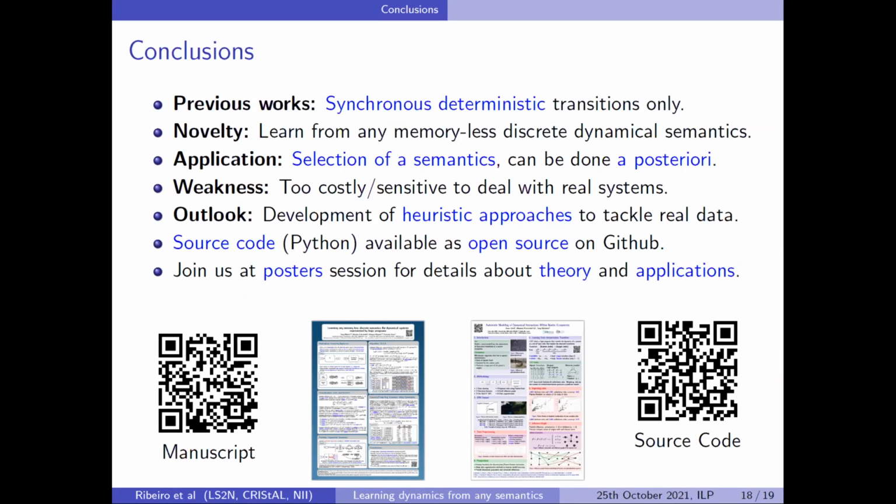The weakness, of course, is that so far it's an exact method, so it's very costly and sensitive to noise. So to deal with real systems, we need to do some heuristic approach. The source code is available as open source on GitHub. You can find it with the QR code link on the right. And if you want to see all the details about the theory, you can look at the manuscript with the QR code on the left.